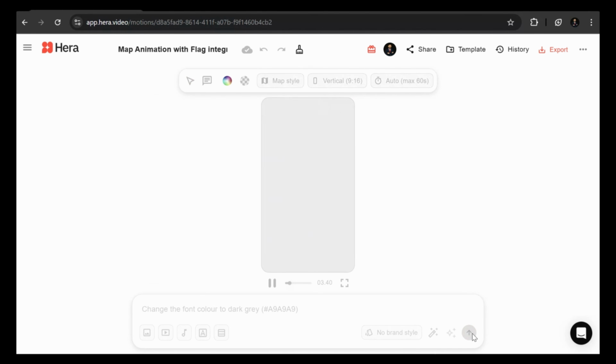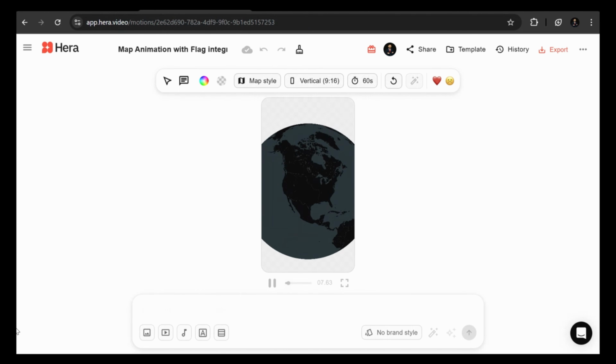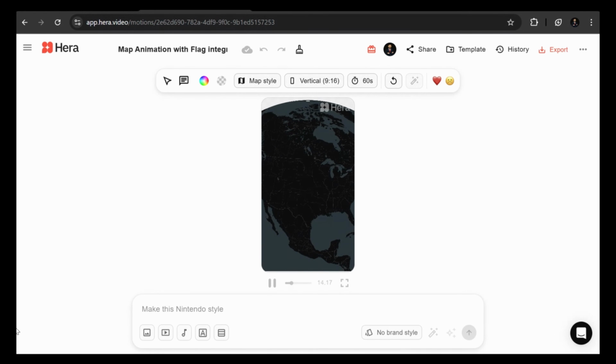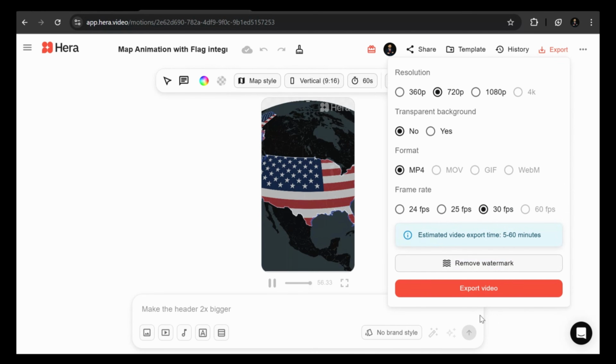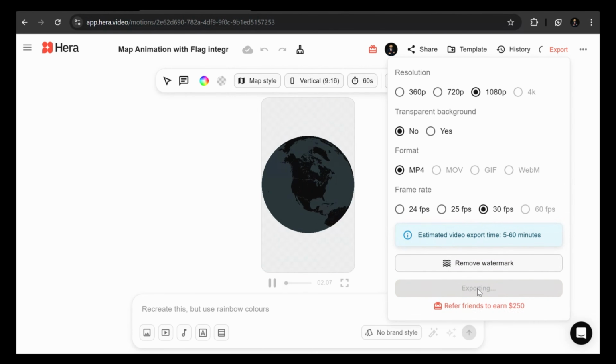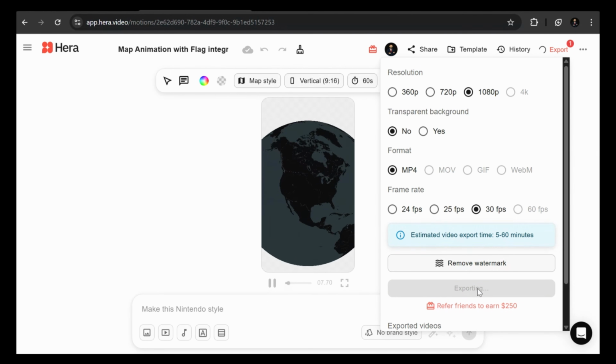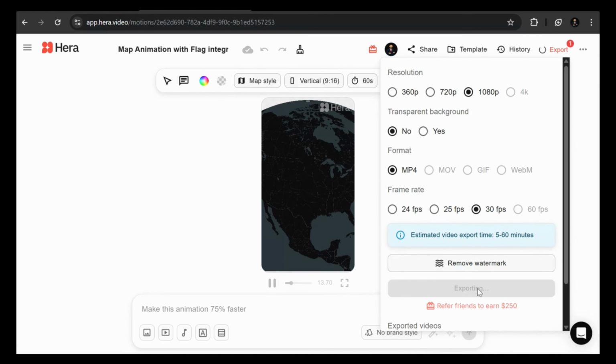Hit generate, and just wait a few seconds. There it is. The exact animation we imagined. Smooth, sharp, and cinematic. And for the finishing touch, go straight to export. Select resolution to 1080p and set the frame rate at 30 FPS for that buttery smooth look. Then click export, and your animation is ready to fire up.